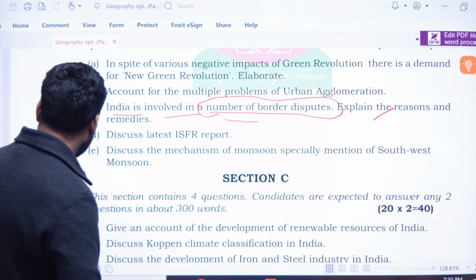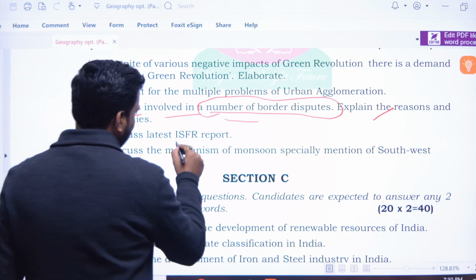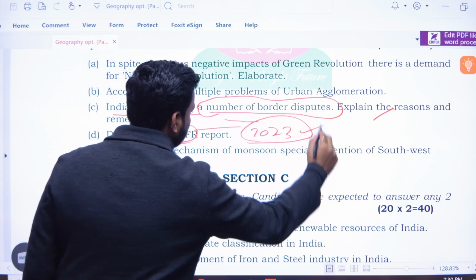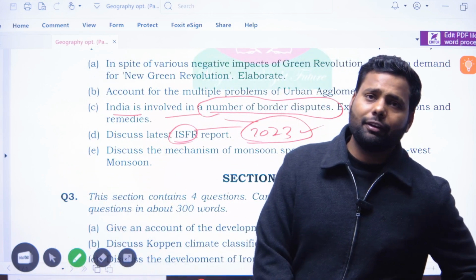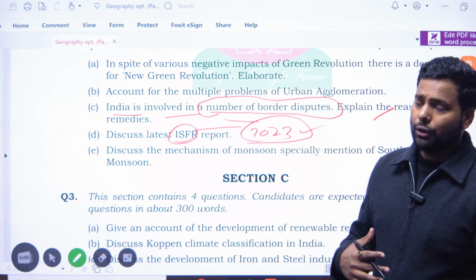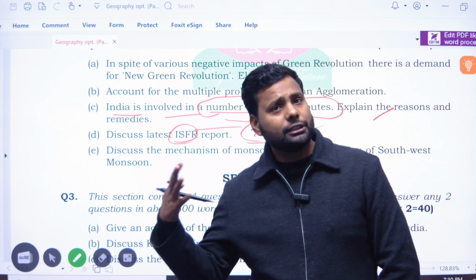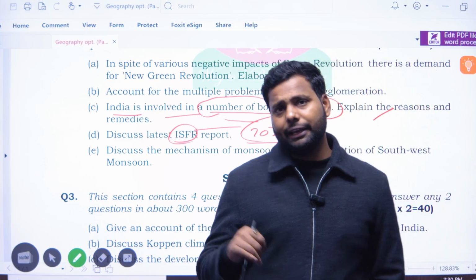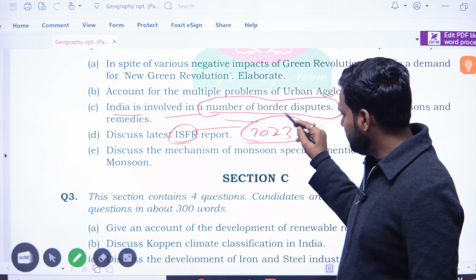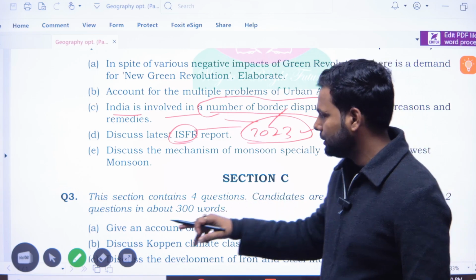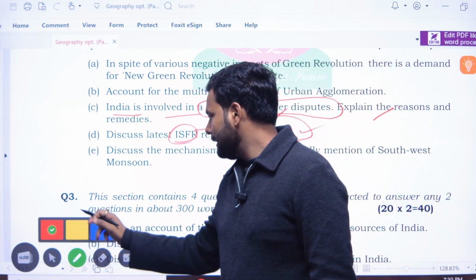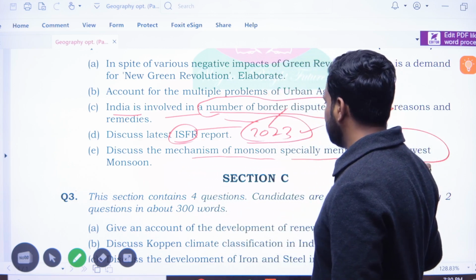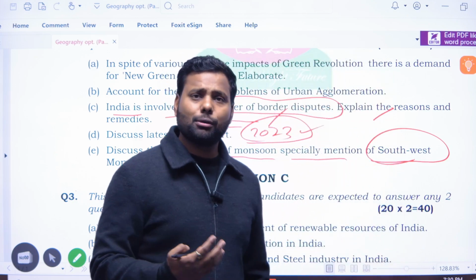Okay, discuss the latest report of ISFR. So simply you have to read the ISFR report and write about it. What is the percentage of forest? What is the percentage of tree cover? Which state is increasing forest cover? Which state has a declining rate? These are the data you have to mention. And in the next question: discuss the mechanism of monsoon, especially mention the southwest monsoon. What is the mechanism of monsoon?